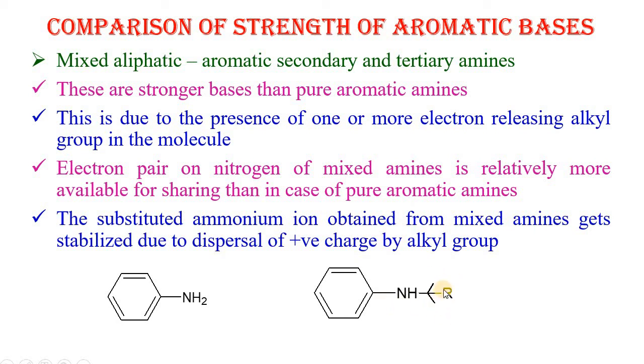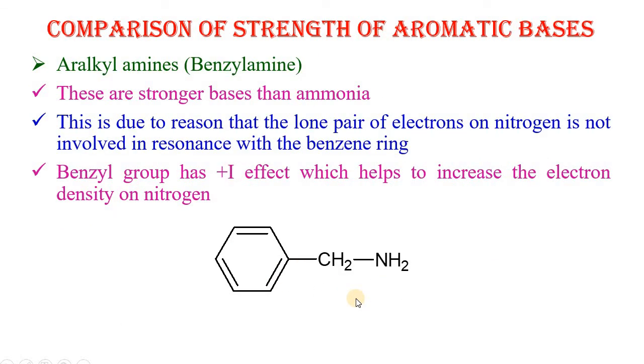So due to the electron releasing effect or +I effect of the R group in secondary and tertiary amines, these secondary and tertiary amines are more basic than aromatic amines but less basic than aliphatic amines due to delocalization of the lone pair of electrons towards the benzene ring.